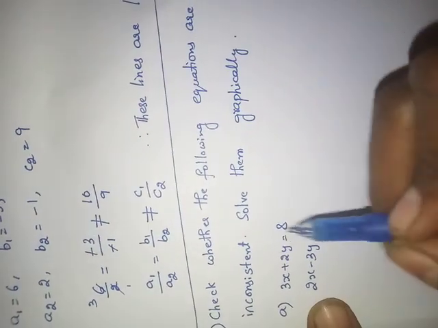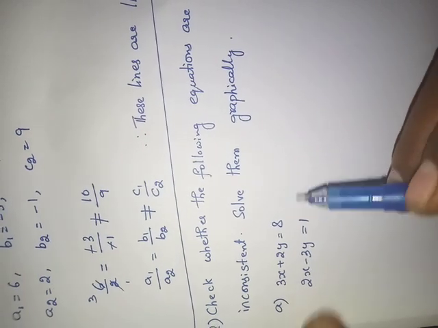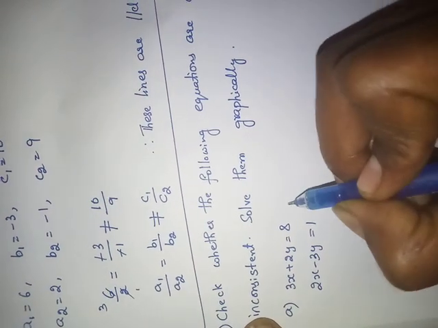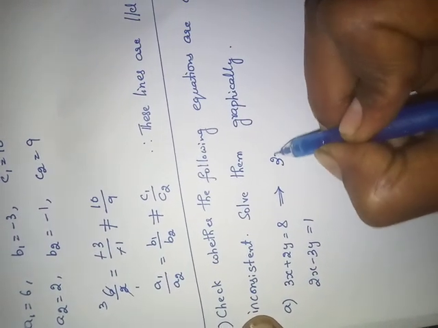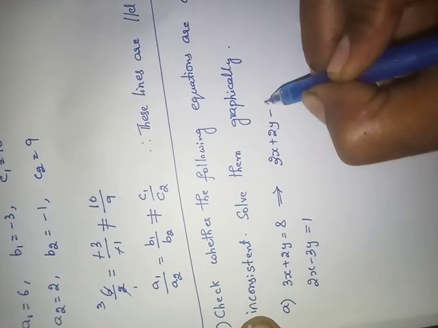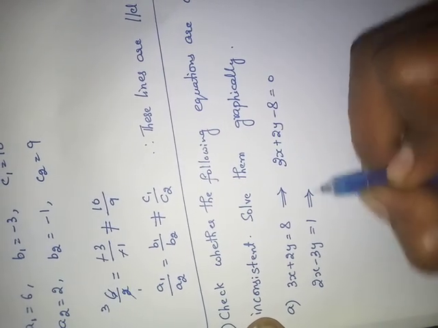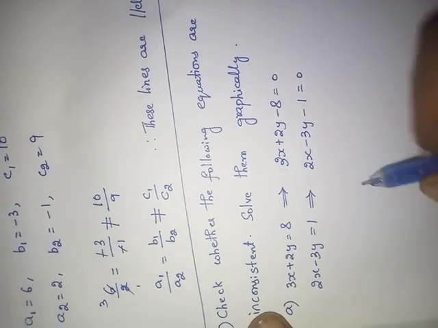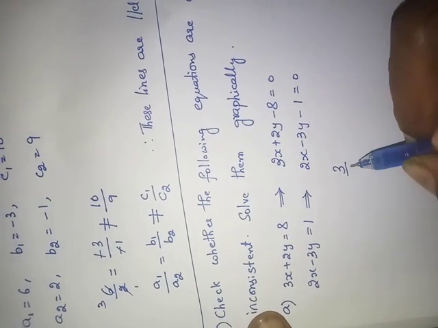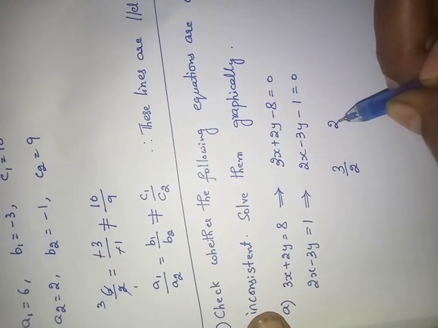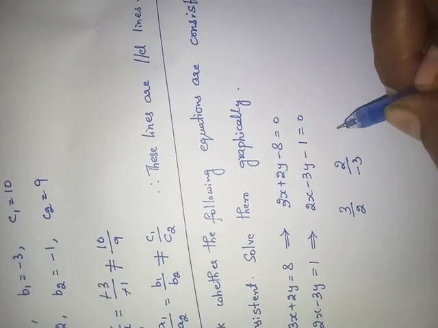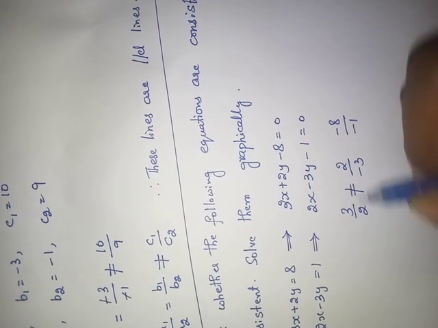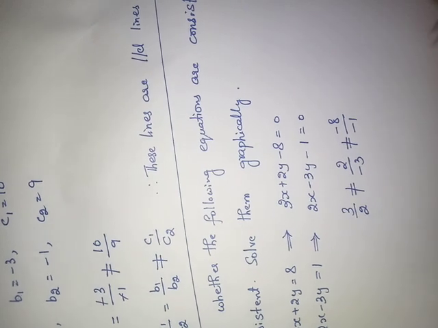See the equation. We have to get it in the form of a1x plus b1y plus c1 equals 0. No. So send this to that side. What will it become? 3x plus 2y minus 8 equals 0. 2x minus 3y minus 1 equals 0. Now a1 by a2, b1 by b2, c1 by c2. Are they equal? a1 by a2 is not equal to b1 by b2, is not equal to c1 by c2.